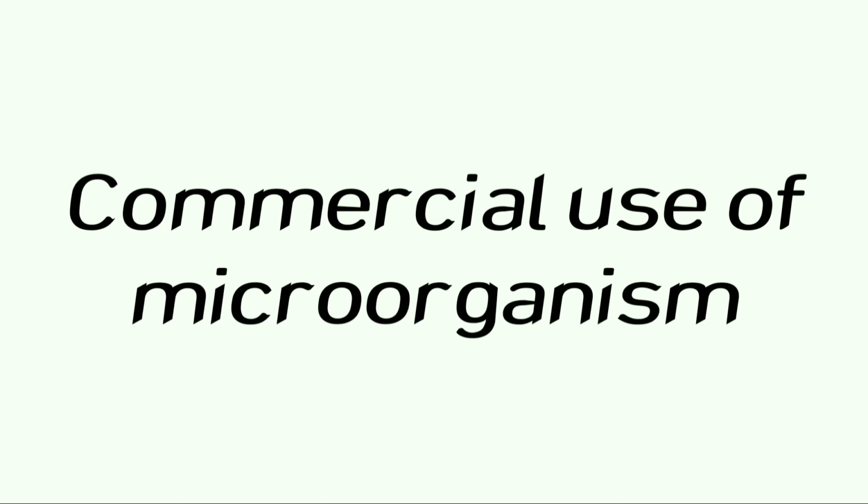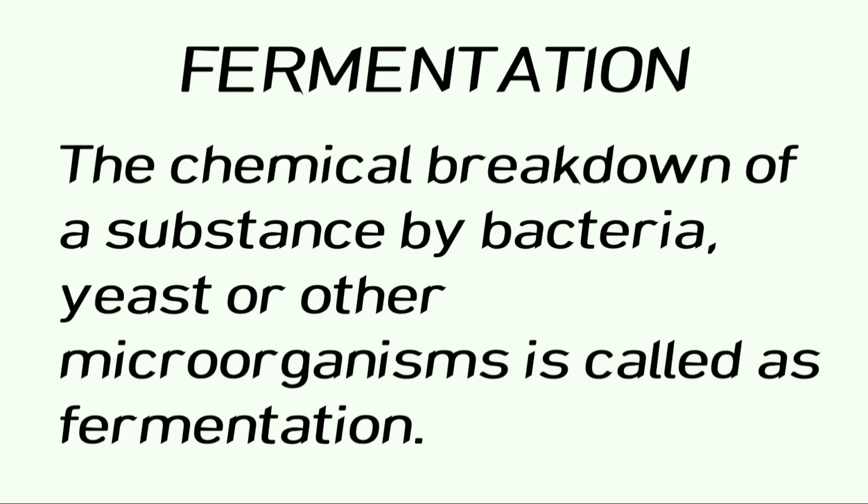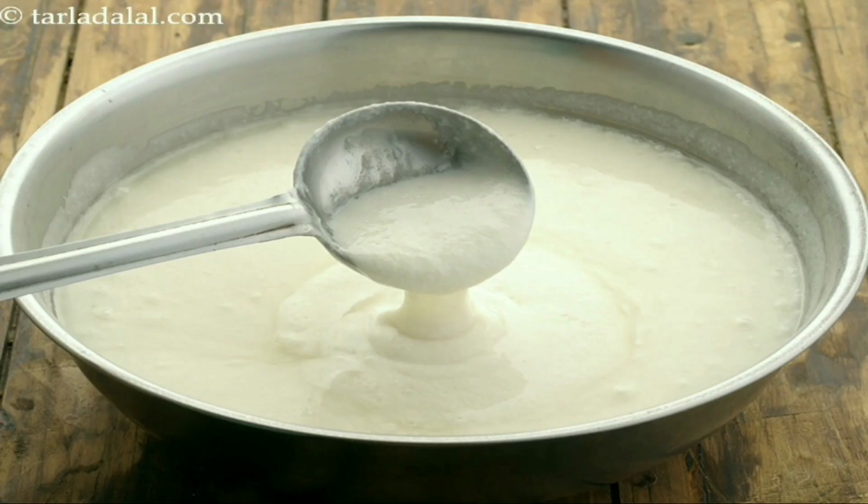Now let us know about commercial uses of microorganisms. The chemical breakdown of a substance by bacteria, yeast or other microorganisms is called fermentation. For example, microorganisms are used in the fermentation of idli and dosa batter.